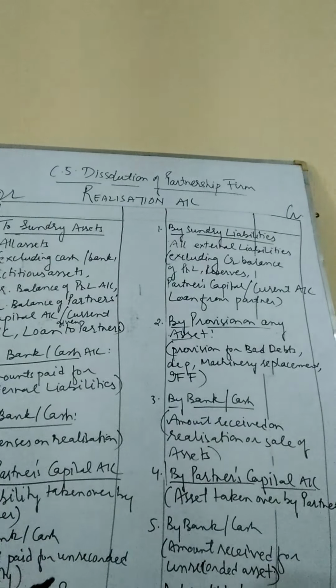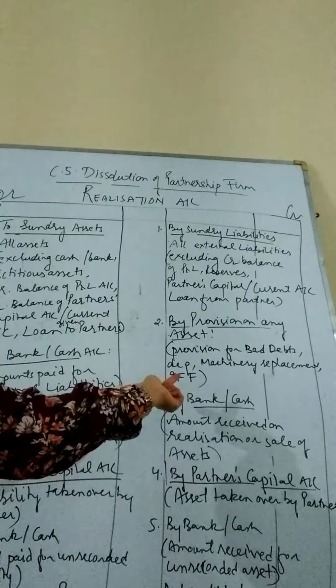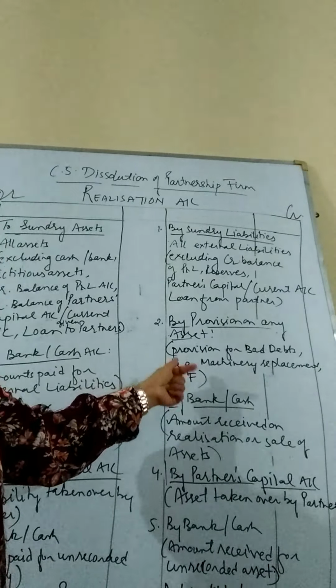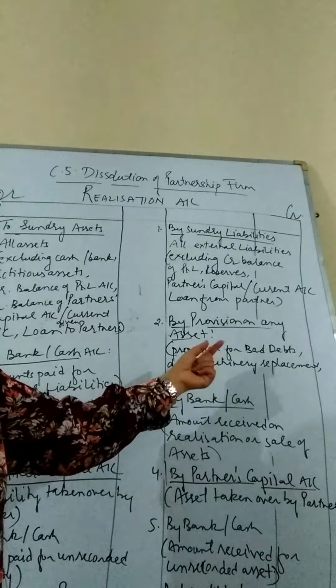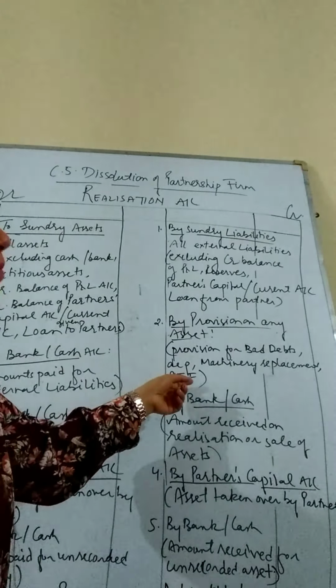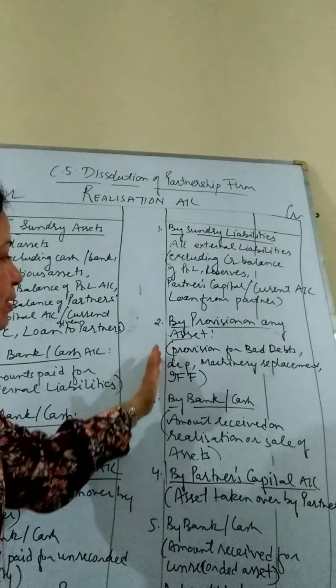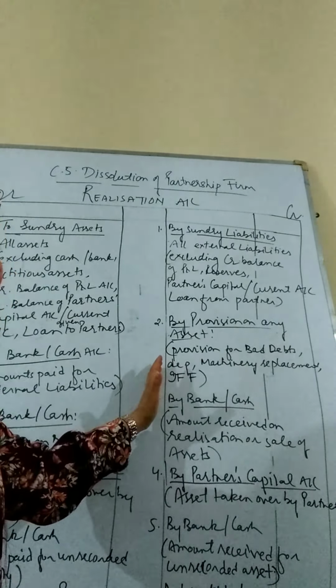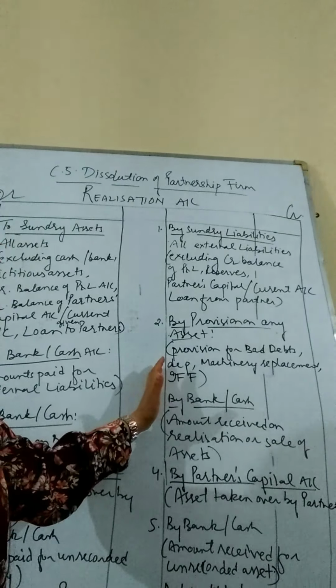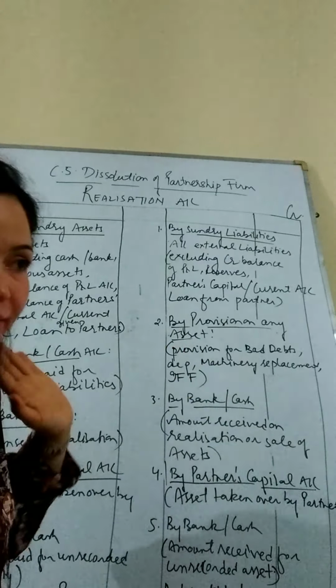Provisions means the reserves which are created on assets, such as provision for bad and doubtful debts, which is created on debtors. Depreciation is created again on fixed assets. Machinery replacement account is another kind of provision which is created for machinery specifically. Then we have investment fluctuation fund which is created on investment. So these 4 types of provisions will also be transferred to the realization account, but they will not be paid.